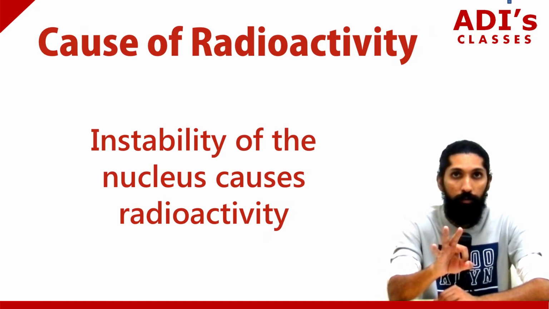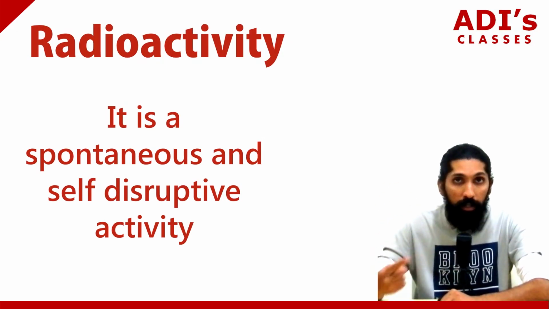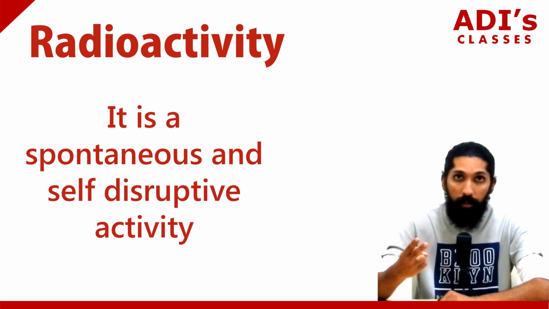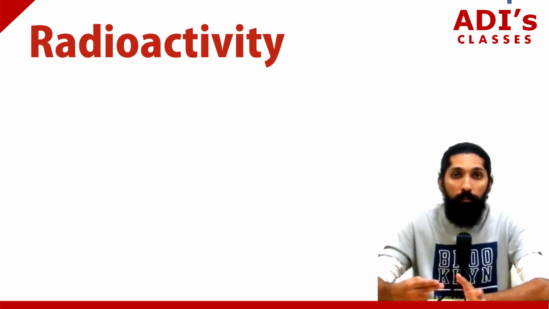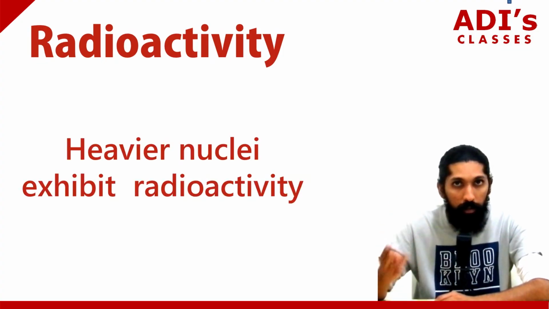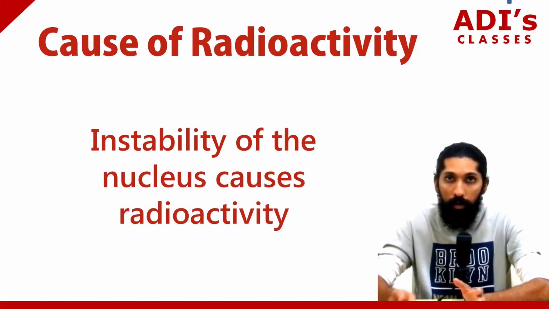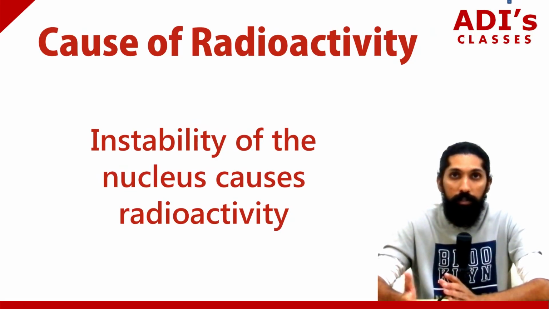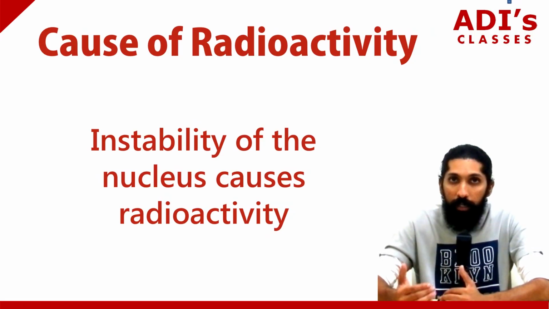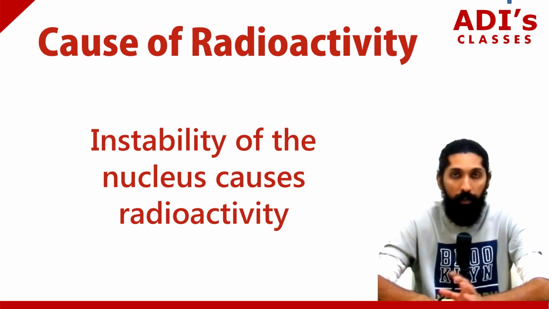So three things we understood. What is radioactivity? It's a spontaneous, undisruptive event which occurs within the nucleus. Second, what elements exhibit radioactivity? Heavier elements. Third, what causes radioactivity? It's the unstable nucleus, and for that instability, we have the electrostatic force of repulsion to blame. So these three points you have learnt in this video.